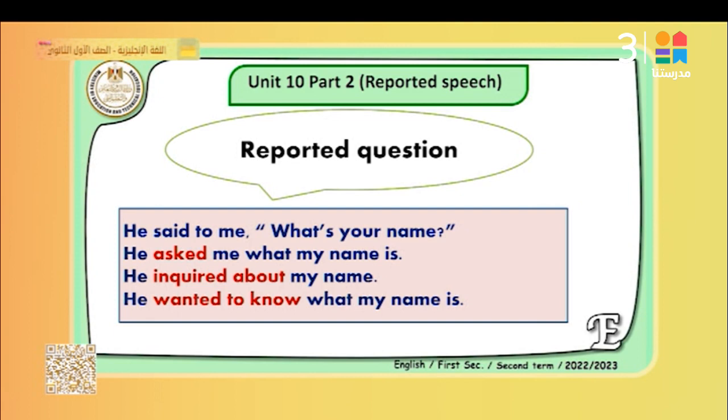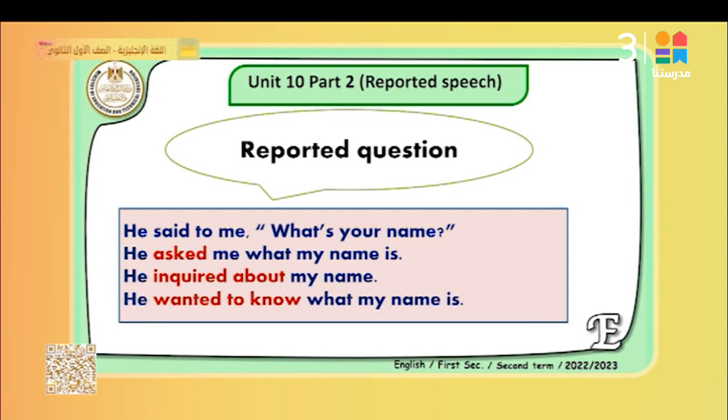He said to me, what's your name? Let's change it into reported. He said to me, what's your name? The first thing we change is said to into asked. He asked me. Also here I will remove the inverted commas and connect the words. He asked me what my name is. He asked me what my name is. Why didn't we change it into the past here? Because it's a fact. My name is Ahmed. My name is Muhammad. This doesn't change. It's a fact. So he asked me what my name is, because my name will not change.